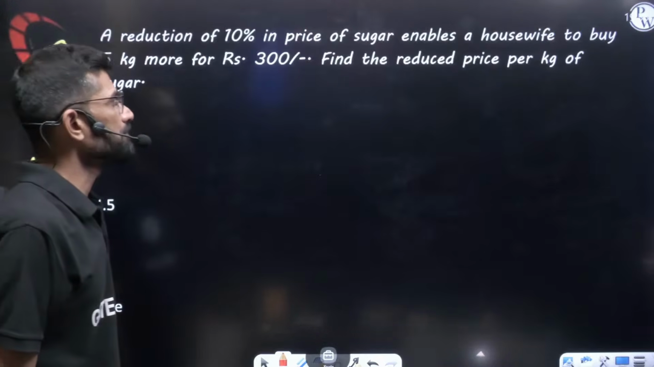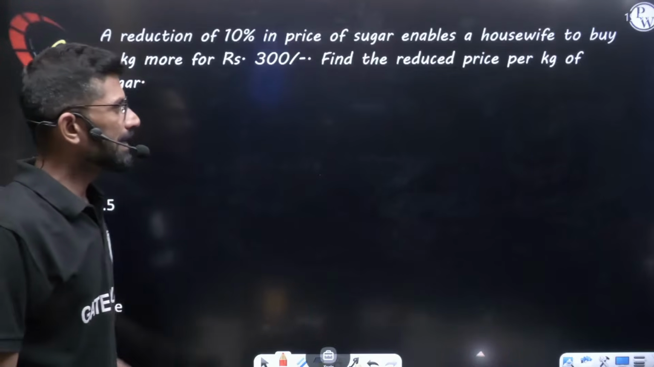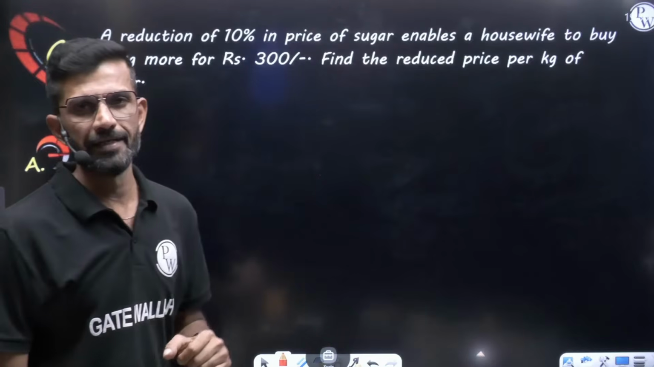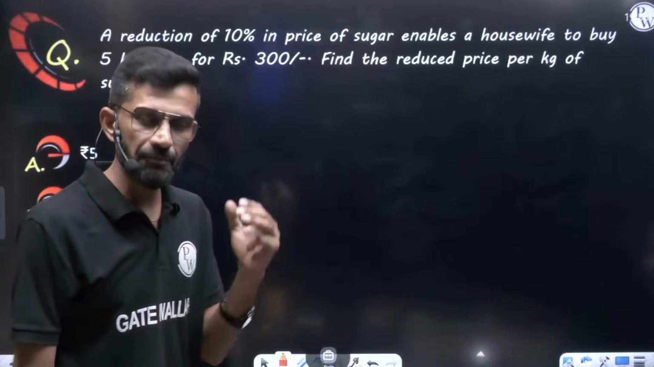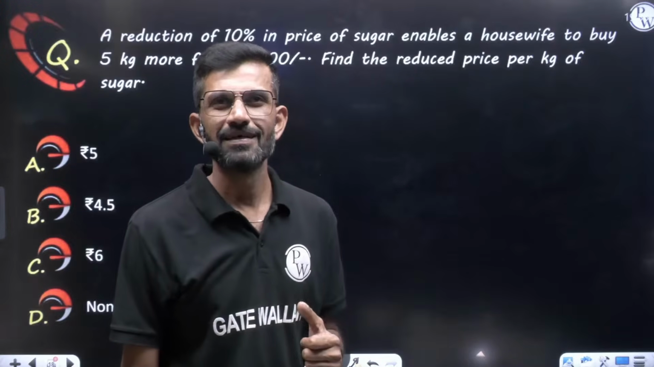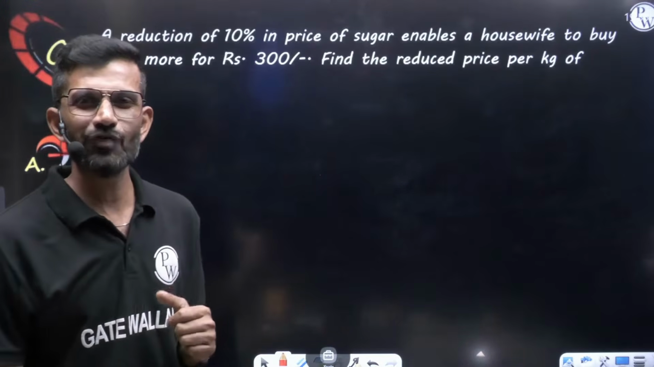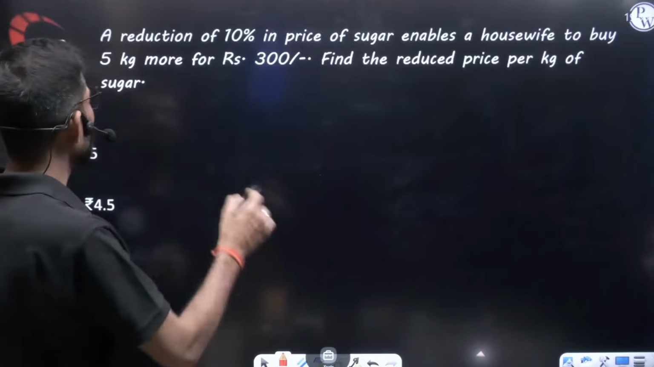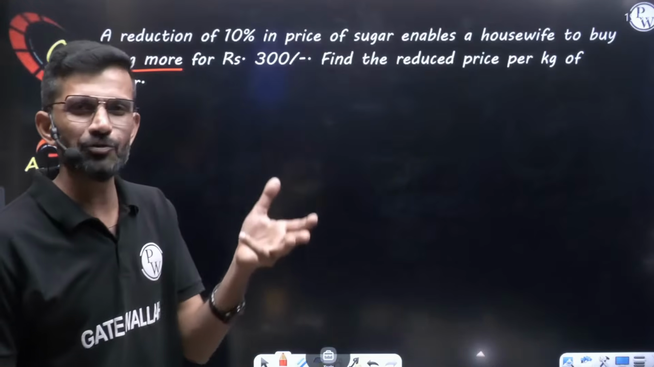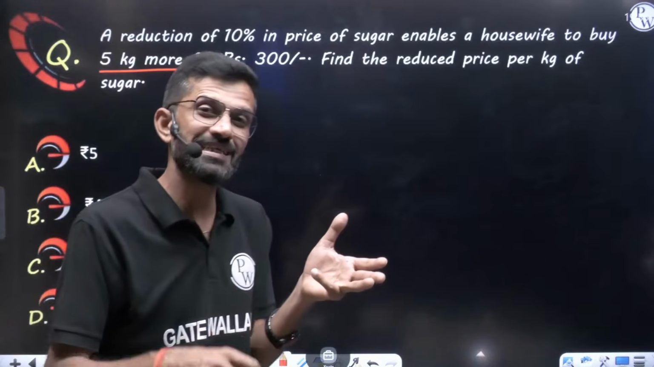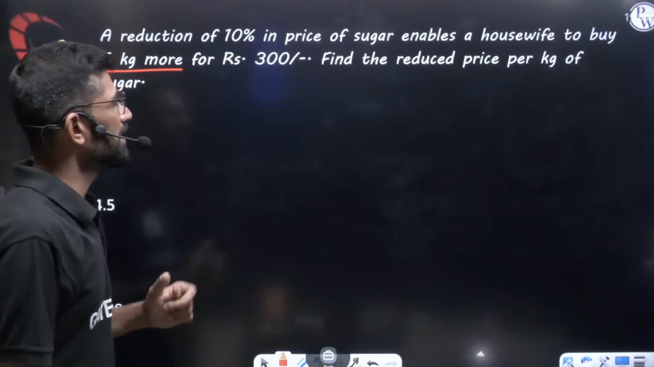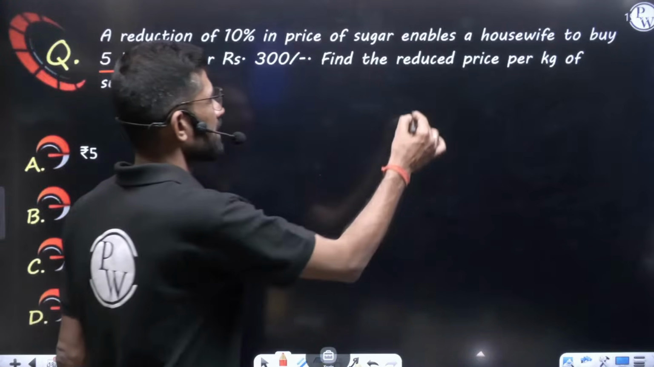A reduction of 10% in the price of sugar enables a housewife to buy 5 kg more for rupees 300. There is a reduction in the rate of the sugar, so obviously that housewife took 5 kg more in rupees 300. Earlier in 300 rupees she was taking some kg. Now she is taking those kg and 5 kg more in rupees 300. Find the reduced price per kg of the sugar.